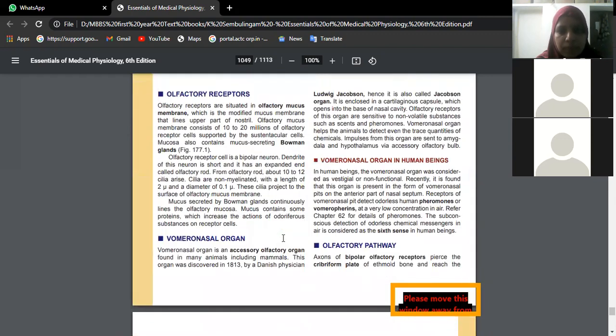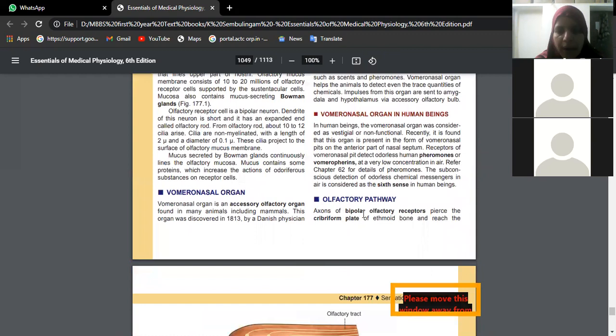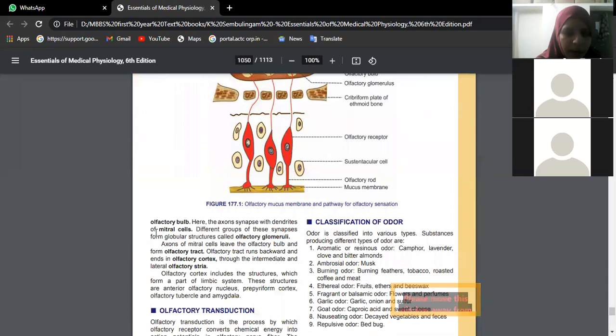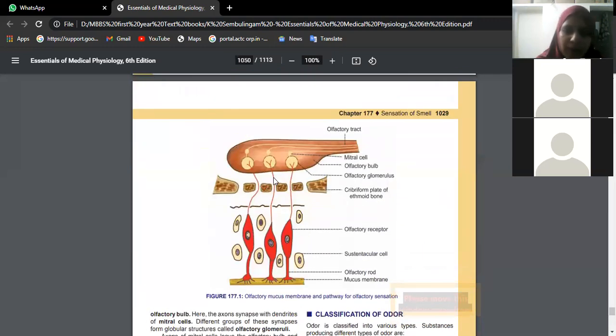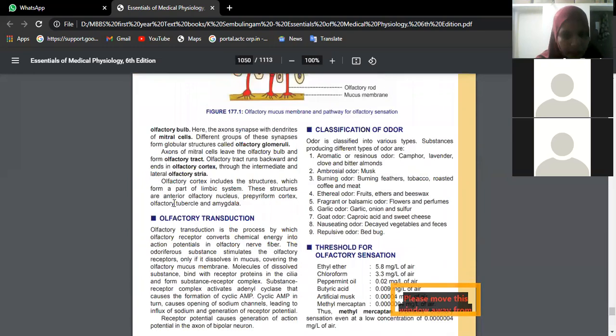Okay, see. Axons of bipolar olfactory receptors pierce the cribriform plate of the ethmoid bone and reach the olfactory bulb. In the olfactory bulb, you have specialized cells called mitral cells. This big round area is the olfactory glomerulus. So olfactory receptors form synapses with the mitral cells, and this synapse takes place in this area, called the olfactory glomerulus. And all the neurons starting as mitral cells collectively form the olfactory tract. So this is what is written here.